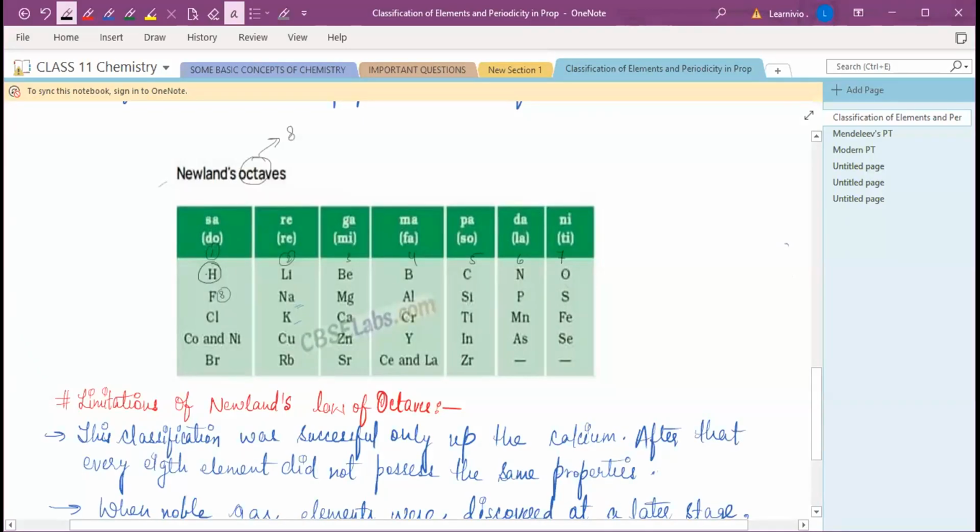If you start with hydrogen, hydrogen and fluorine have similar properties.